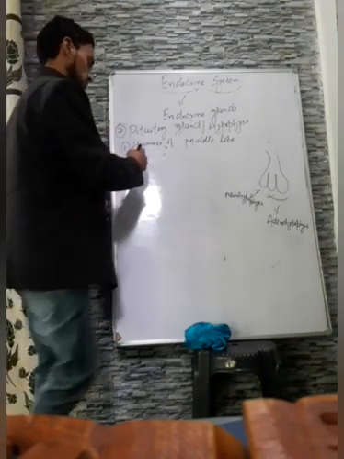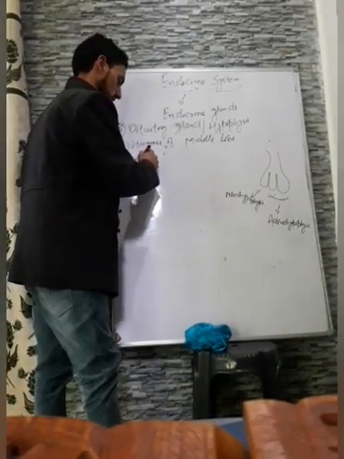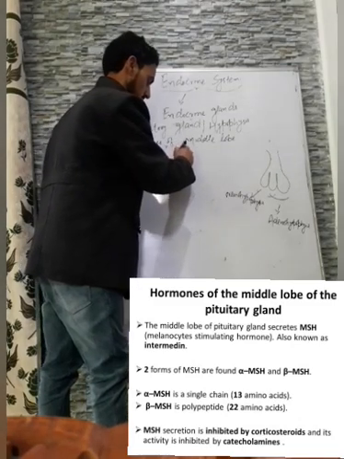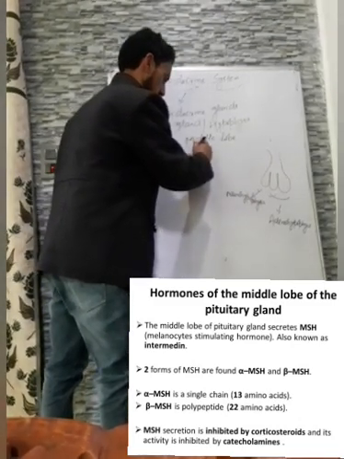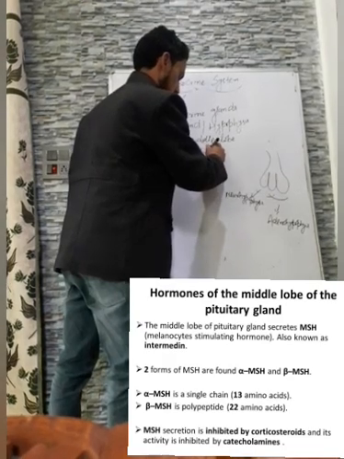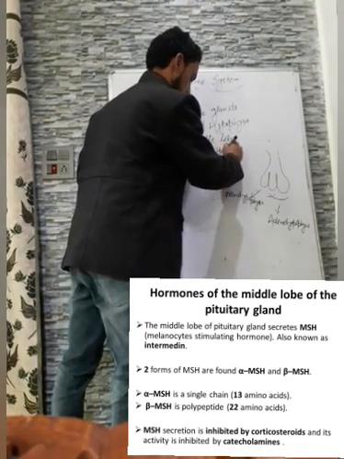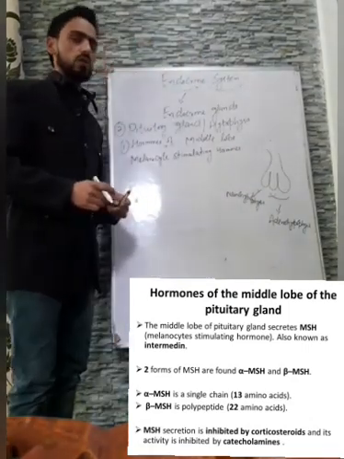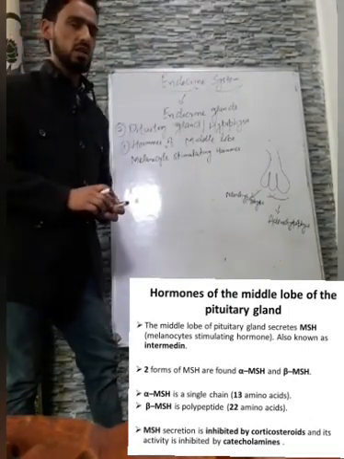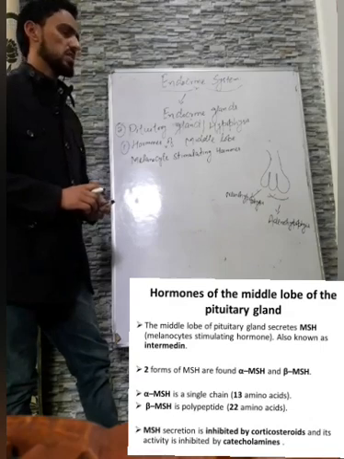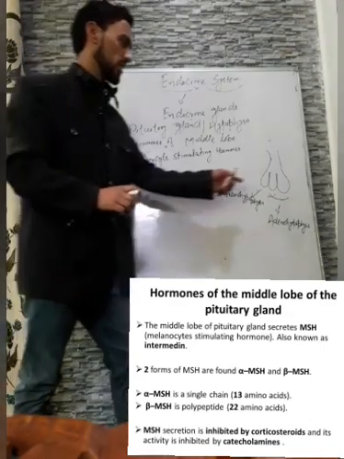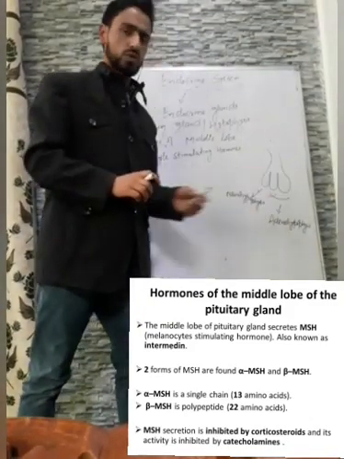The middle lobe produces only one hormone, known as MSH, melanocyte stimulating hormone. Actually, this middle lobe is present in the pituitary gland of the developing fetus. In the adult stage it is just like a boundary, simply a boundary between the anterior lobe and the posterior lobe.